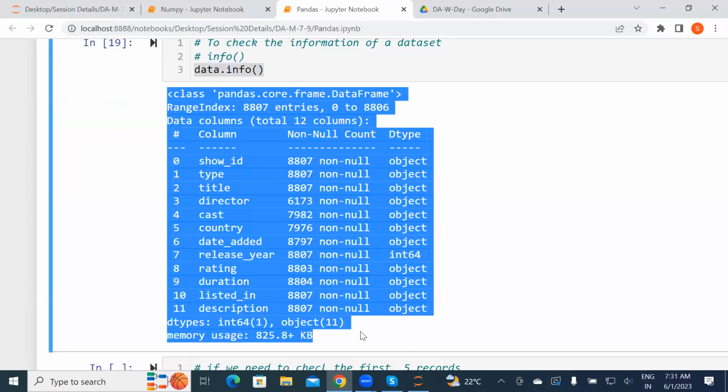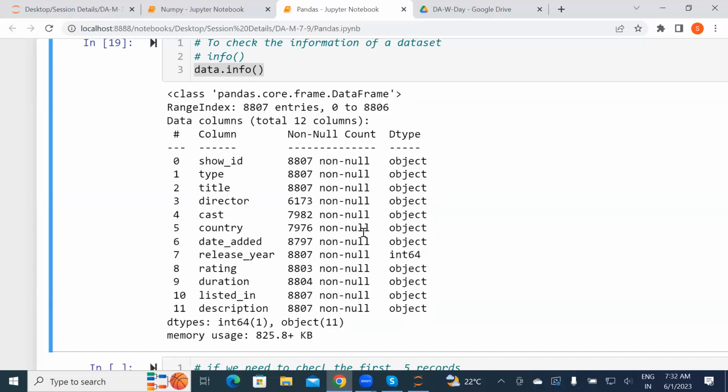Now, suppose you are going for an interview, what is the first step? They will ask you, introduce yourself, right? What is the purpose of asking you to introduce yourself? The purpose is they just want to know you first before going to anything: who you are, what you have done, what things you know. Same thing here, data info is nothing but asking the data set to introduce itself. This is my data set introduction.